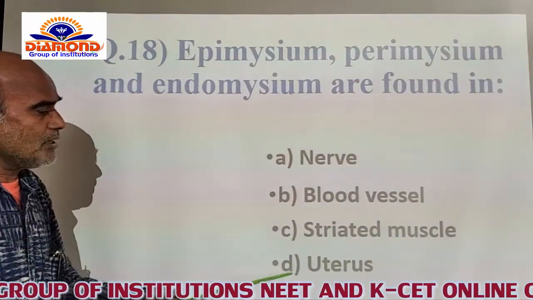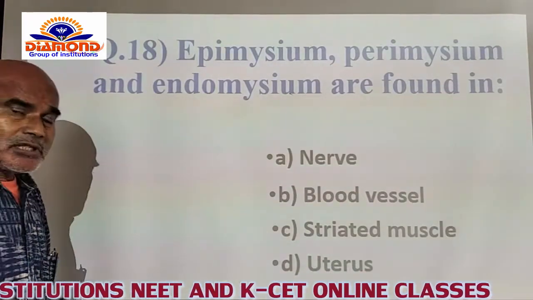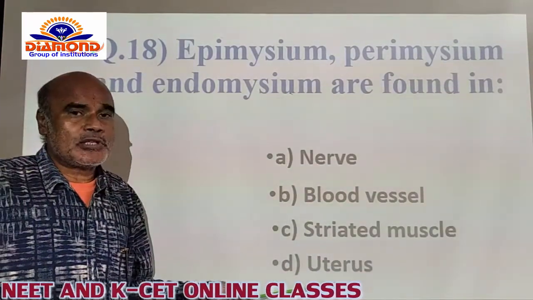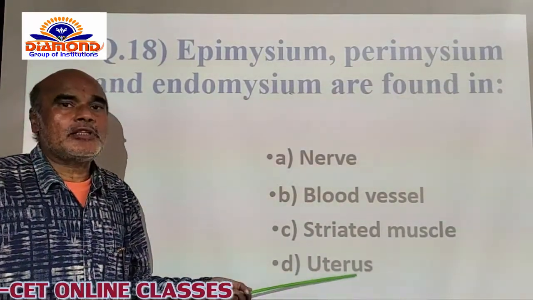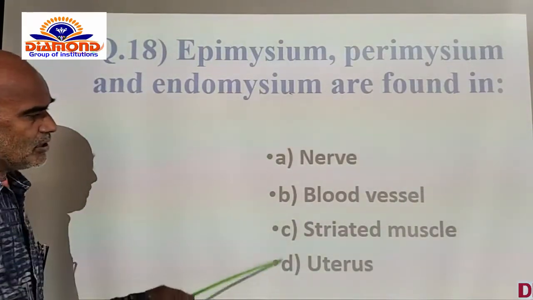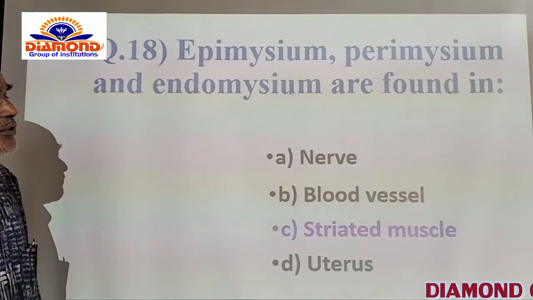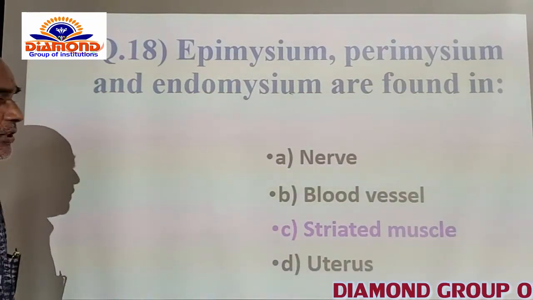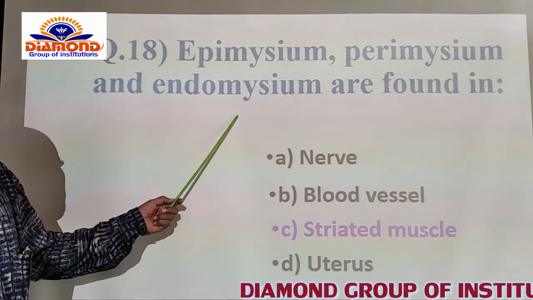Option D is the uterus, the part of the female reproductive system which carries the pregnancy until parturition is completed. So among A, B, C, D, option C is the correct option, and I am opting for C.